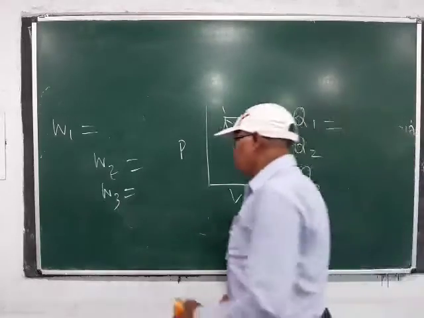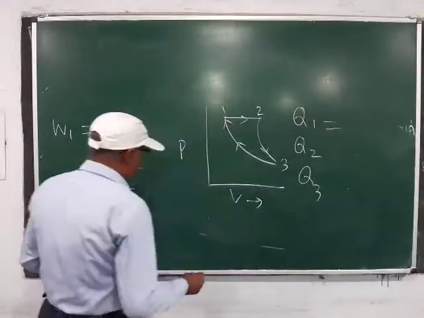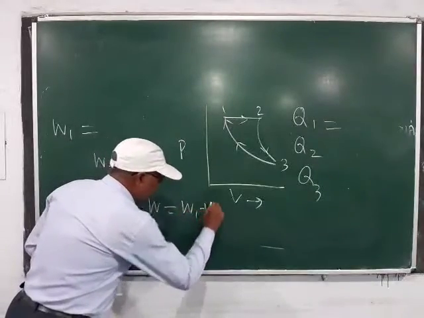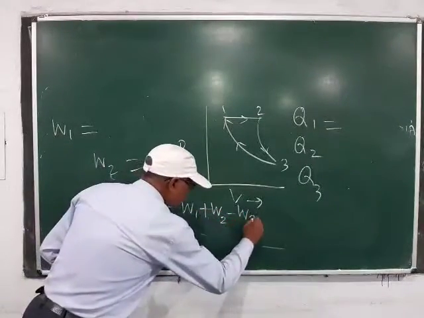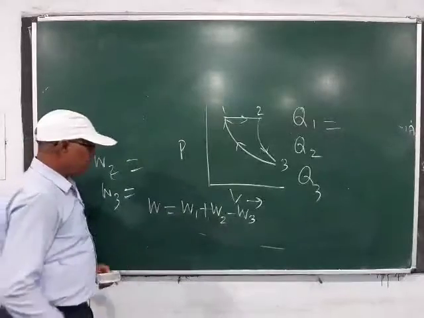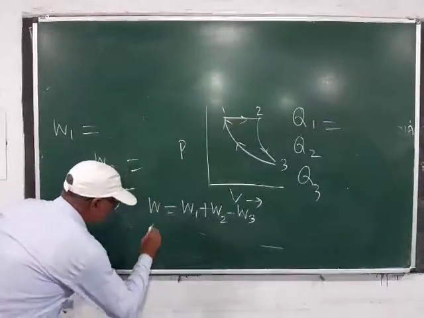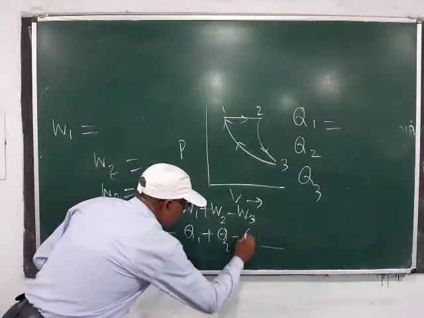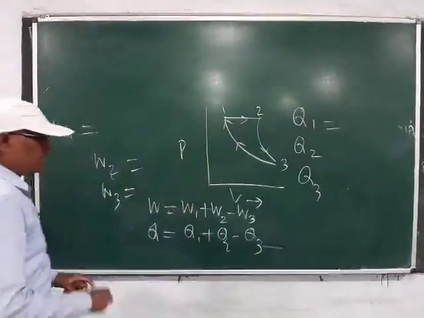Then during a cyclic process, total work done W is equal to W1 plus W2 minus W3. Then net heat transfer Q is equal to Q1 plus Q2 minus Q3.